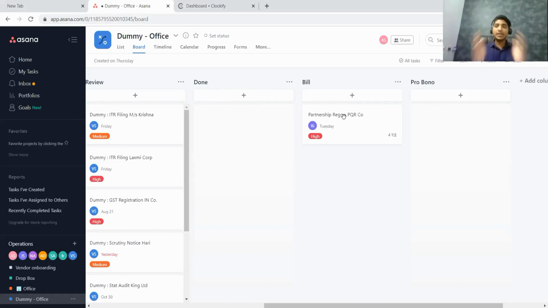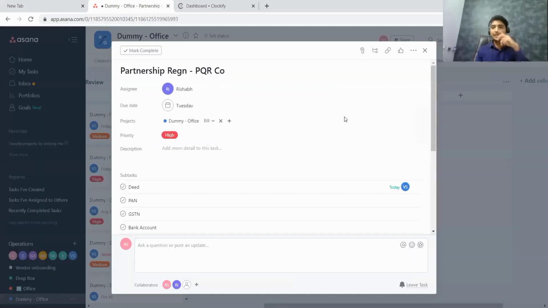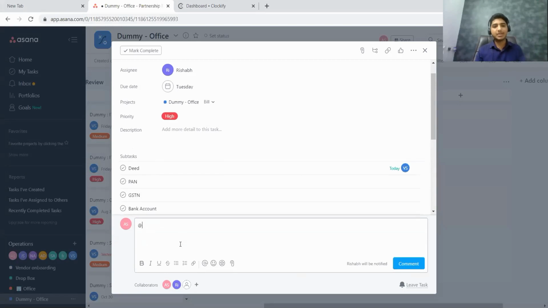Now, how do they get to know what is the amount that they need to raise? All that I have to do, let us say that I am the one who will inform my staff who is in charge of raising the invoice. I will ask one of my staff to raise the bill. I'll say raise invoice of rupees, whatever the money you want to write, you can write here, or if you want to keep it confidential, just write raise invoice, that's it, and you just have to comment on this.